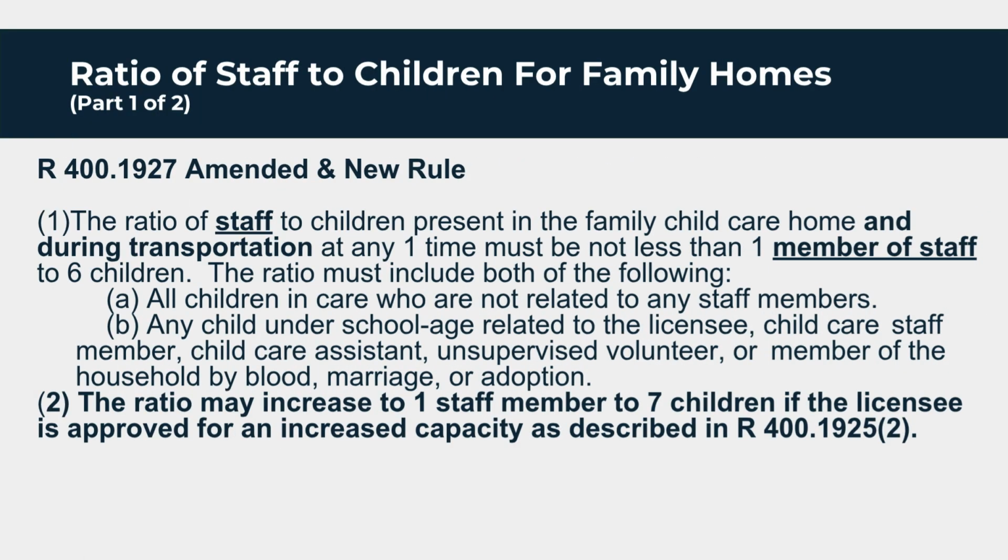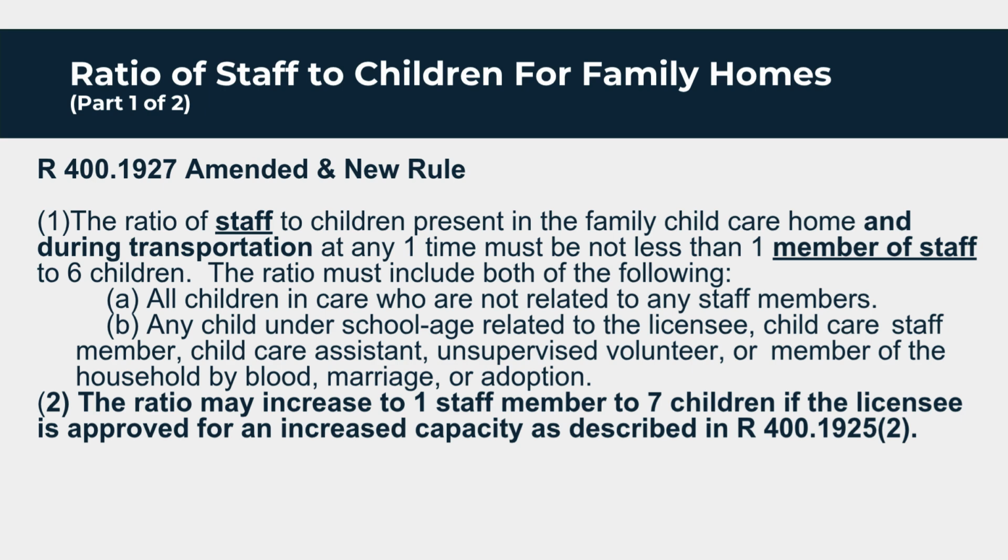Ratio of staff to children for family homes, Part 1 of 2, R 400.1927 amended and new rule. 1. The ratio of staff to children present in the family child care home and during transportation at any one time must be not less than 1 member of staff to 6 children. The ratio must include both of the following. A. All children in care who are not related to any staff members.